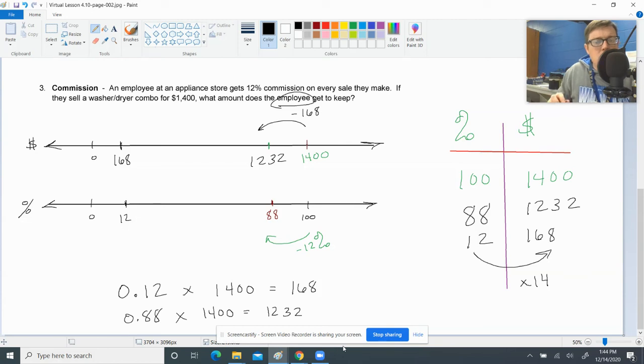Lots of different ways to get there. You just got to understand the basics of who gets what, what increases, what decreases, understanding discounts, commission, and markups.